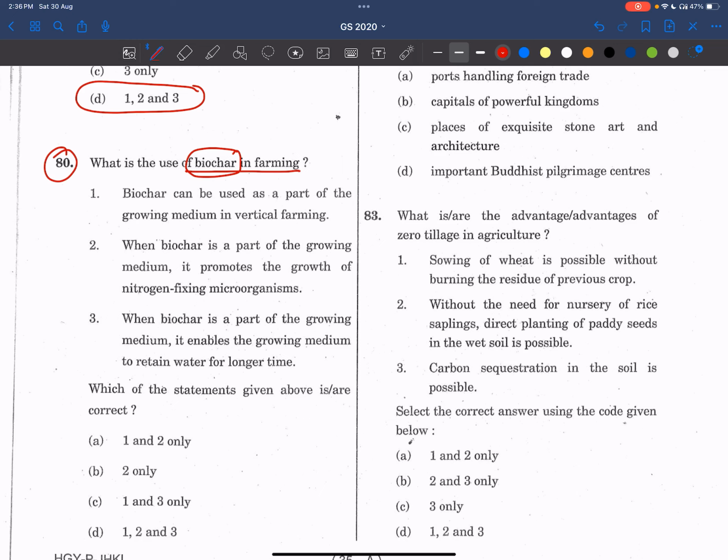Okay, it is carbon rich material and it will be used in soil fertility. Water holding capacity also increases, crop productivity also increases. Okay, now let's go to the statements.